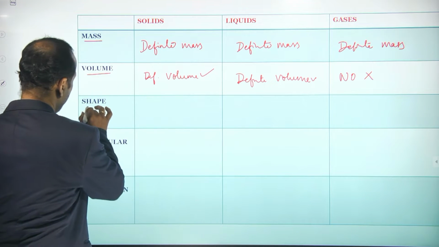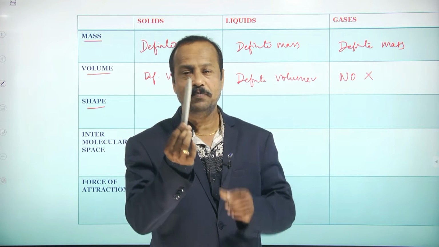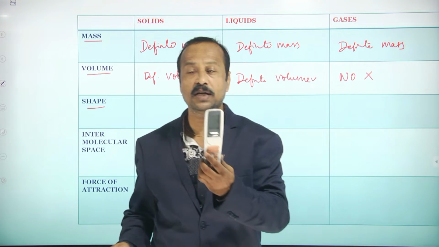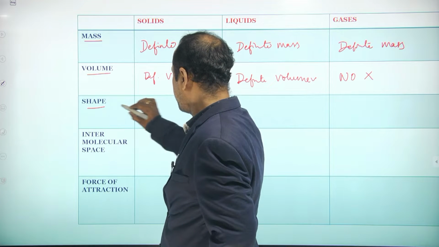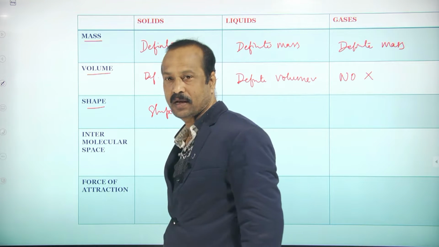Now, let us come to the shape. Solids have a definite shape. For example, you see here, this is a cylindrical shape. Now, see the remote, this is a cuboid shape. So, there is a particular shape that exists for solids.